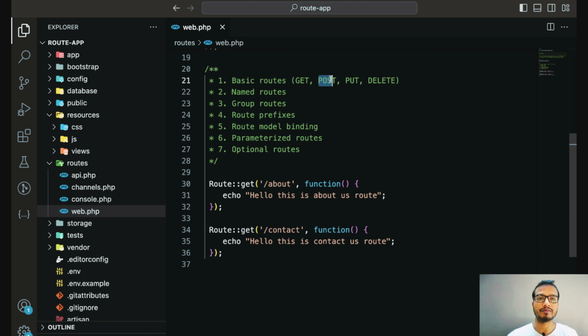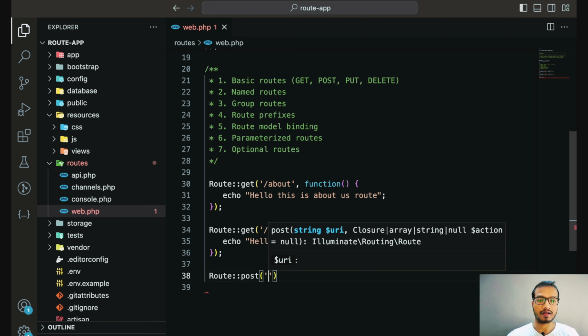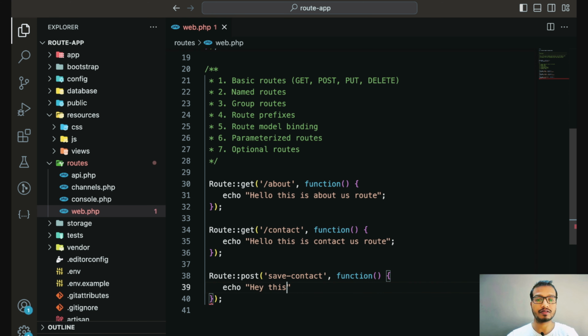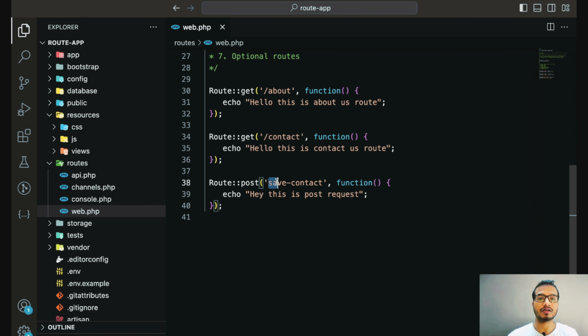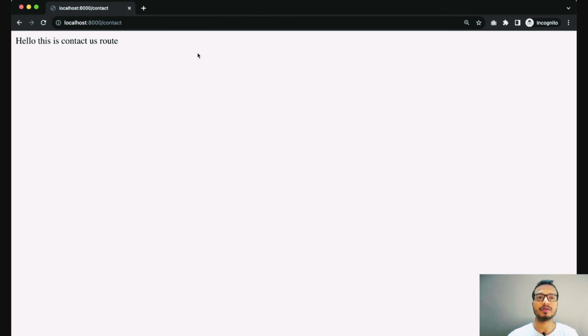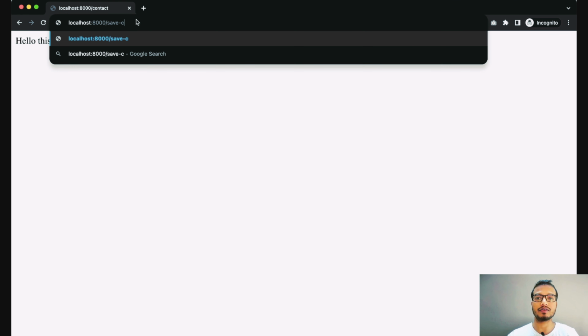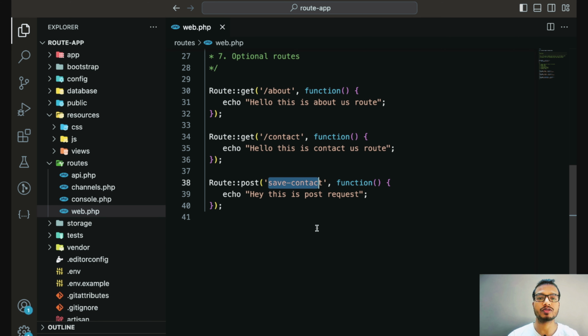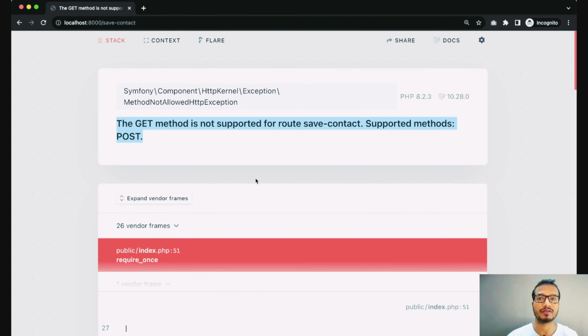Now we will discuss post requests. Here we can define a post request route, Route::post, and let's say save contact, and inside this function echo, hey, this is post request, like this. But now in order to run this post request, we need a form, or we require a Postman kind of tool. From there we can run that, because from the browser we cannot trigger the post request. If I try to trigger that route, it will throw an error, because the browser supports get requests only. In order to run this post request in the browser, we require a form.